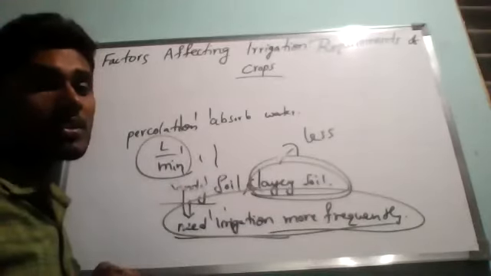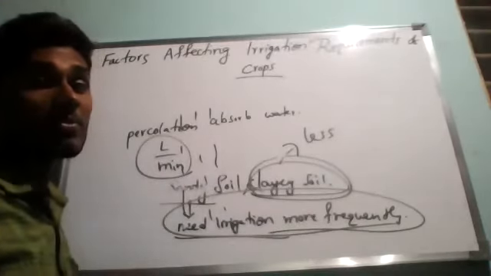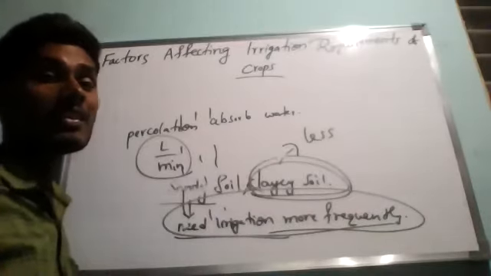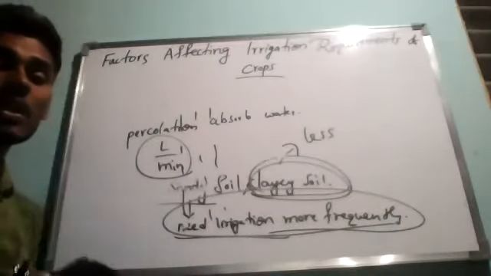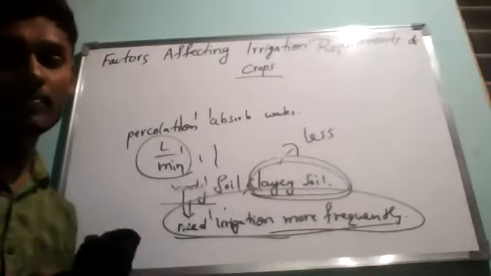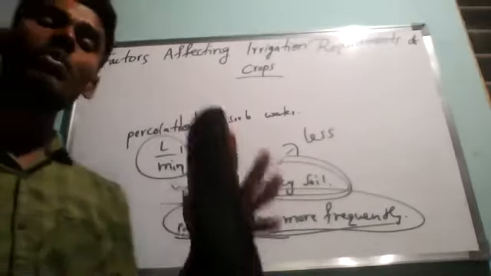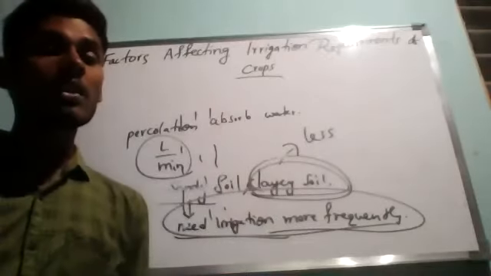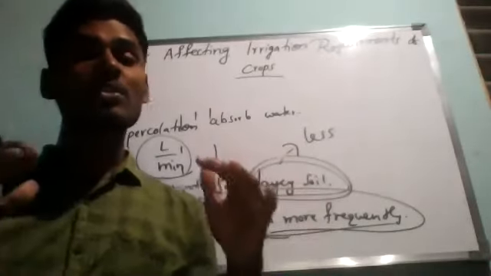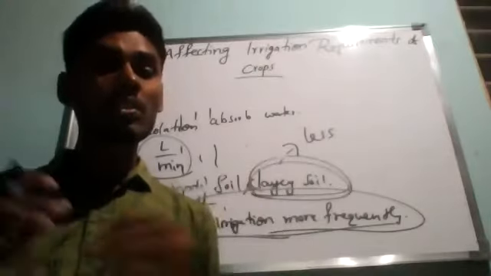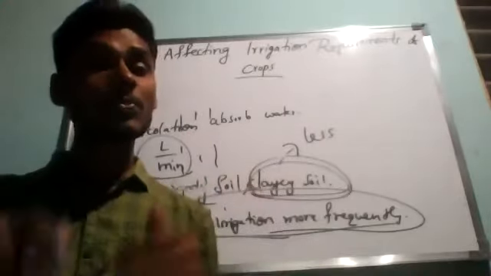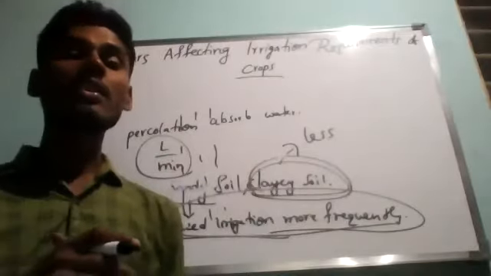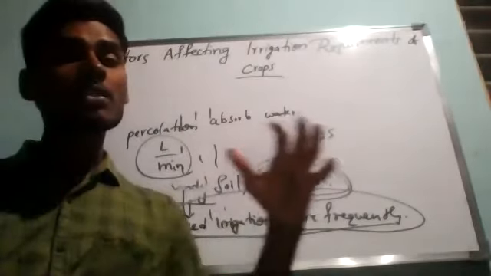Like that, if it comes to clay soil, it is much less permeable than sandy soil, due to which it can retain a larger amount of water for a longer time. We have already studied in class 7 the difference between clay soil, loamy soil and sandy soil. Clay soil has a much higher holding capacity. It is less permeable compared to sandy soil, so it can retain water for a much longer time.